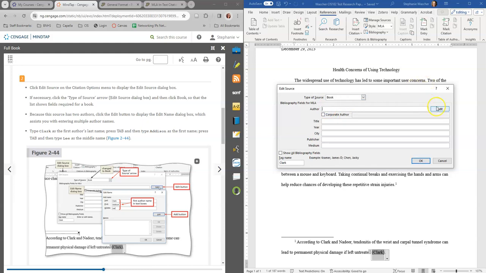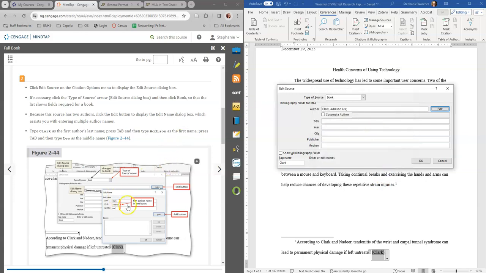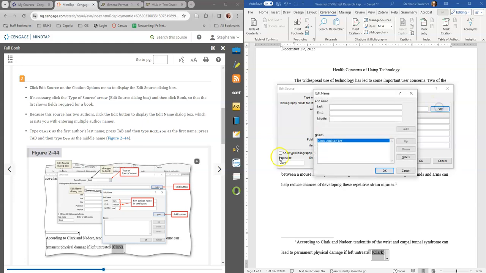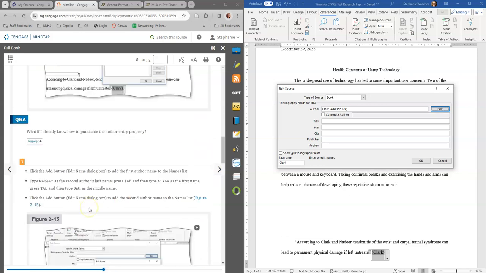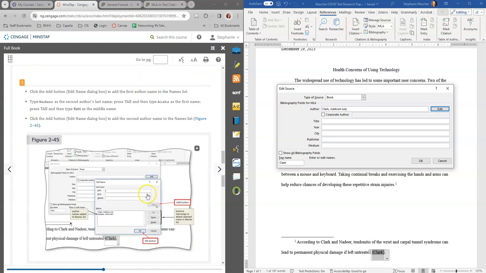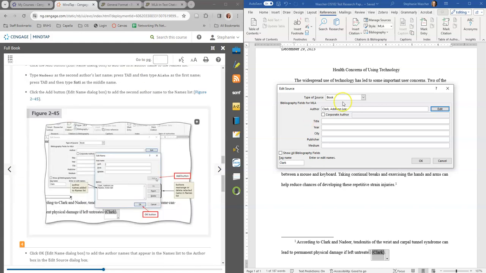I'm going to click Edit, and the last name is Clark. We'll add it. Notice if you have multiple authors, you can keep adding them. That's really nice. I'm sorry, we have Clark and we have Nadir.